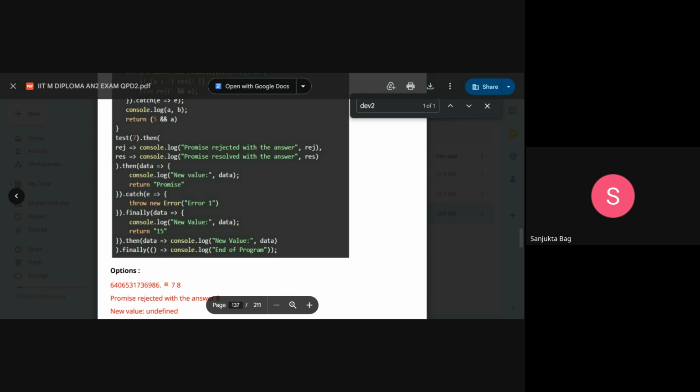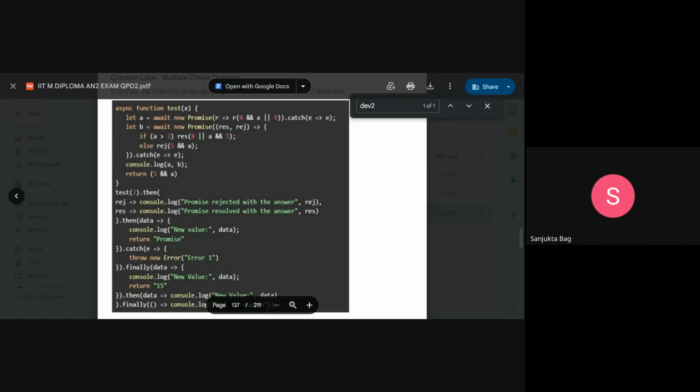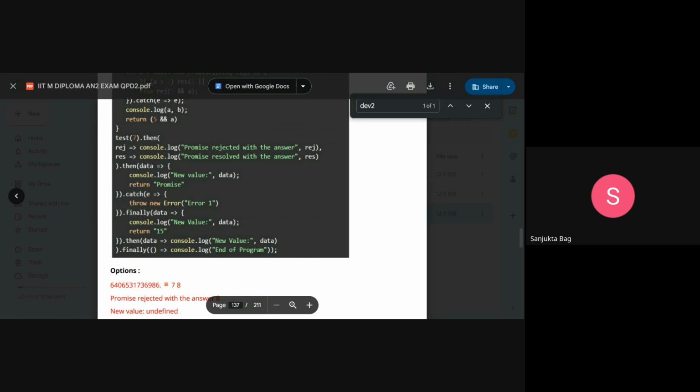Finally will again be executed, end of program. So what we have is console.log a is 7, b is 8. Then console.log new value data. Data is undefined here. Then finally, new value data is again undefined. Then we have new value is promise and end of program.